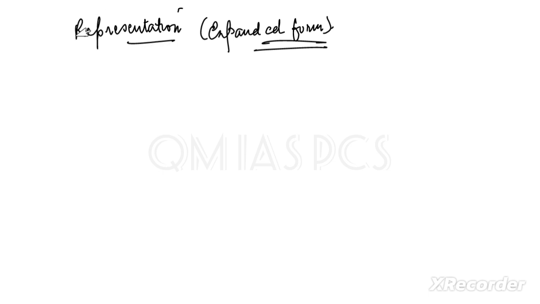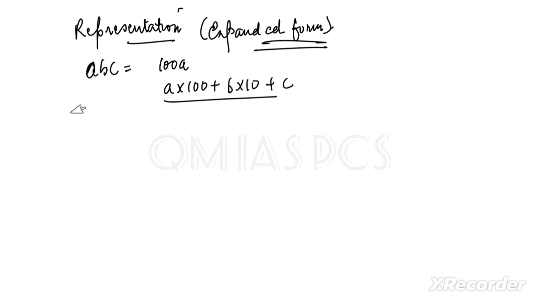If I have written abc, it can be written as 100 times a plus b into 10 plus c. If I say 231, it will be 200 plus 30 plus 1. Later we will discuss that.